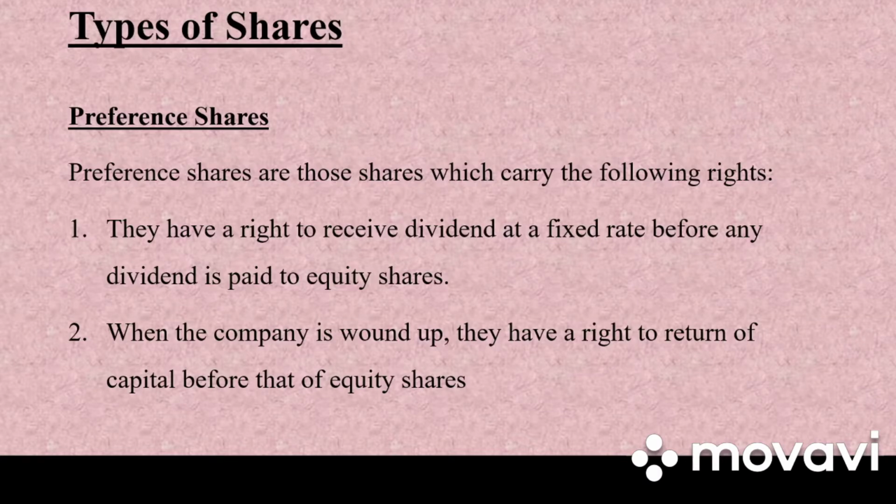The preference shares are those shares mainly. Firstly, they have a right to receive the dividend before that of equity shares. तो equity shares को dividend देने से पहले preference shares should be given a fixed rate of dividend. Next, when the company is wound up, that is जब company बंद होती है, they have a right to return of capital before that of equity shares. So there are different types of preference shares. Let us see each one of them.